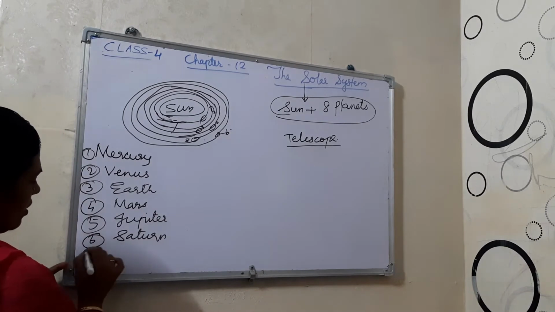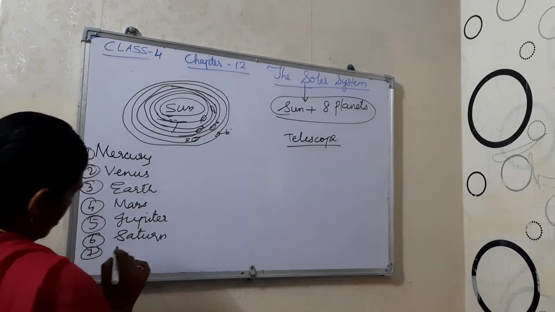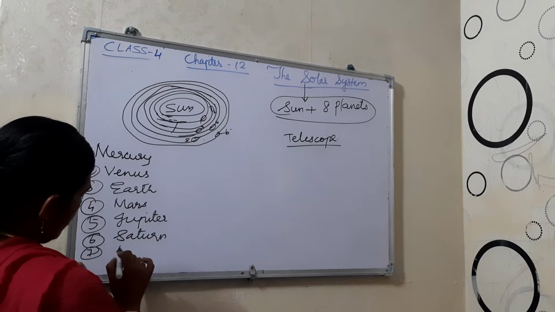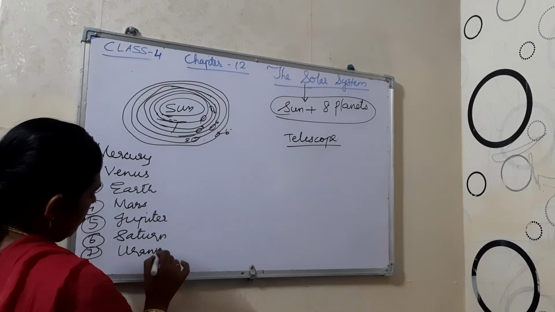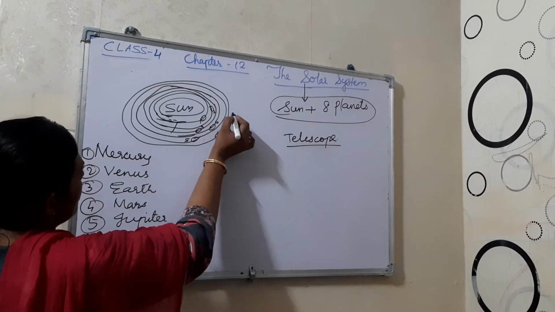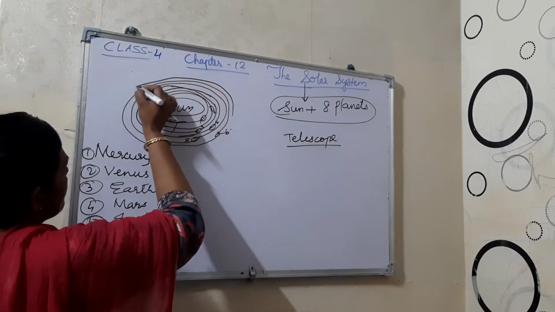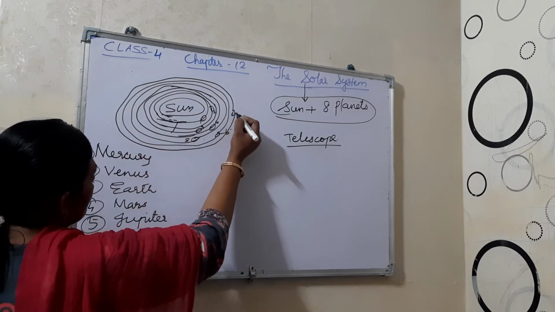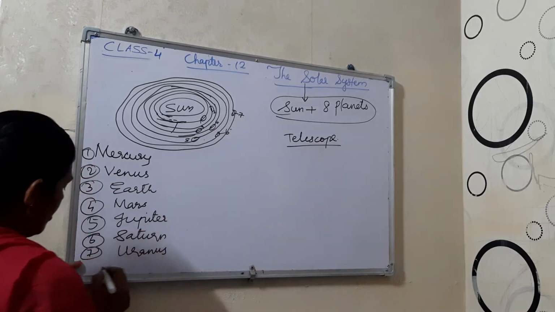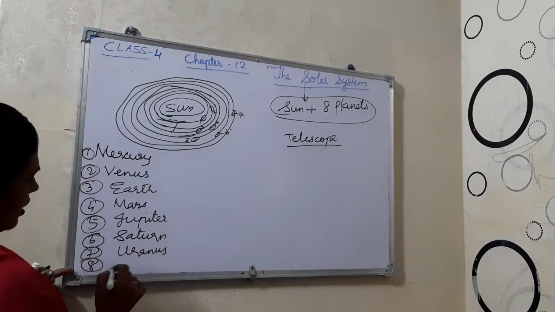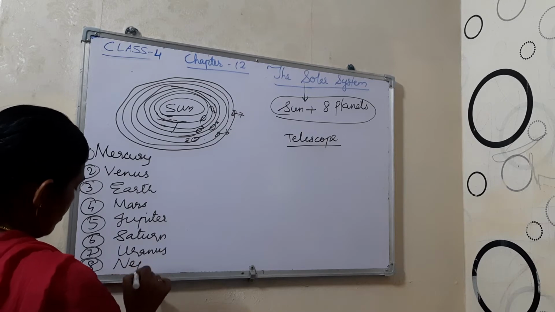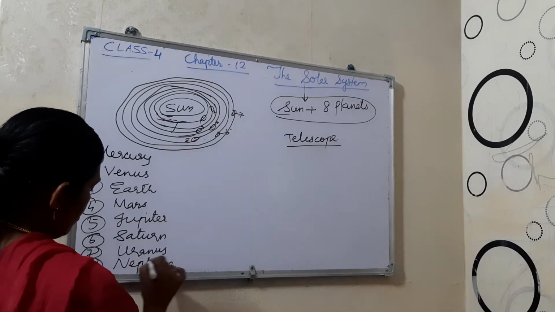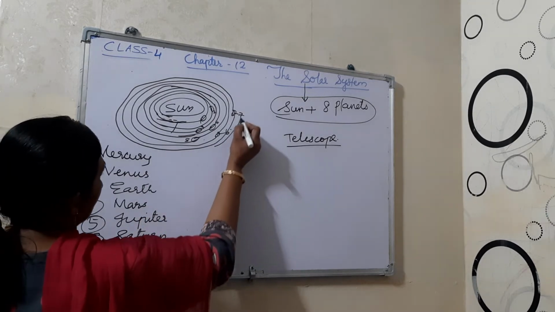Then the seventh one, Uranus. Then the eighth one is Neptune.